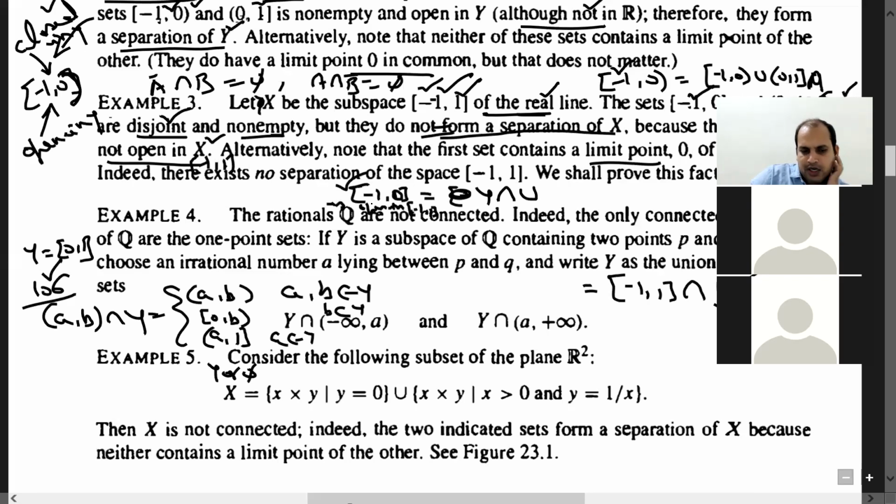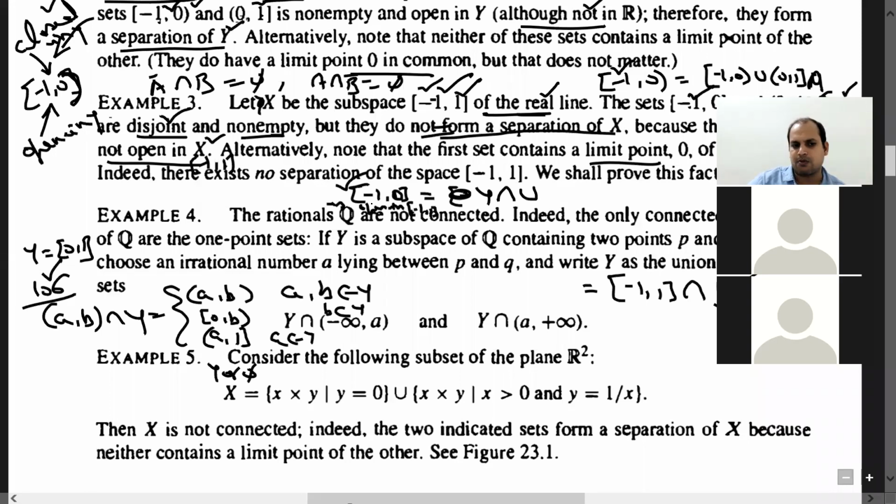So look at the nature: if A and B are both in Y, then obviously in the intersection we always have open in the middle. If you take any A lying between 0 and 1, similarly in the middle it will never be closed.